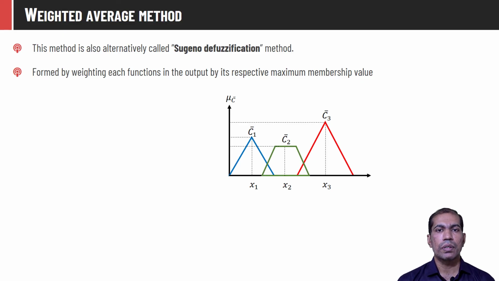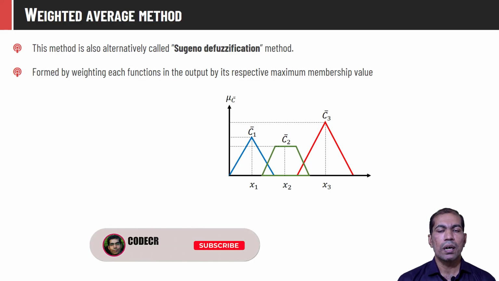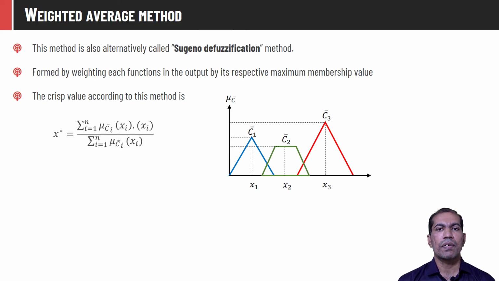We need to compute the center of the output functions and multiply them with the membership value of that particular shape or function. X star is defined by the summation of the membership value of the center element of the set Ci multiplied by the element itself, divided by the summation of membership values of the center elements of all the sets.